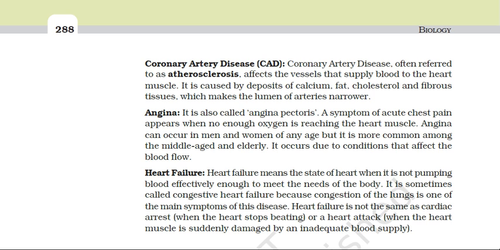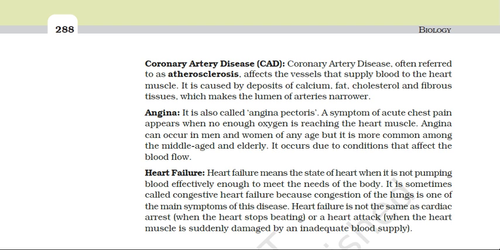Another type is arteriosclerosis. It refers to the hardening of the arteries due to certain depositions and thickenings. Therefore, the flexibility and the lumen size of the arteries become reduced. Or you can say the lumen size of the arteries as well as the flexibility of the arteries decrease due to the hardening of the arteries due to the depositions.